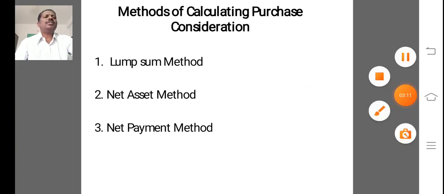Next, the heading: methods of purchase consideration. What are the different methods of purchase consideration? The purchase consideration payable by the purchasing company to the vendor firm may be calculated under any of the following methods.